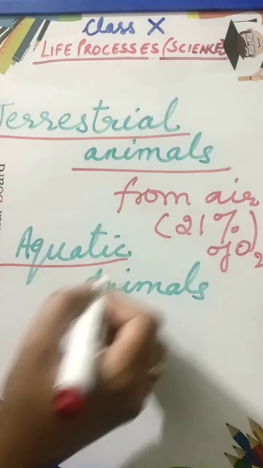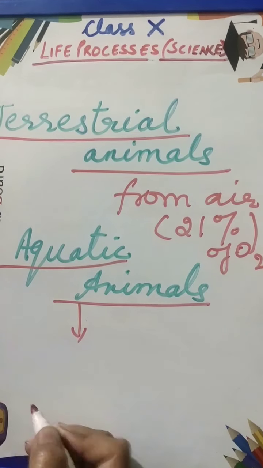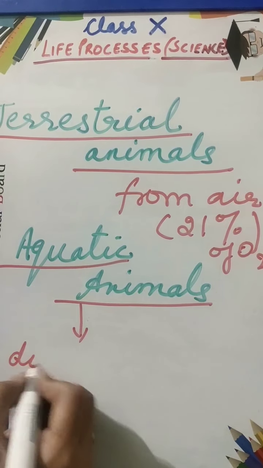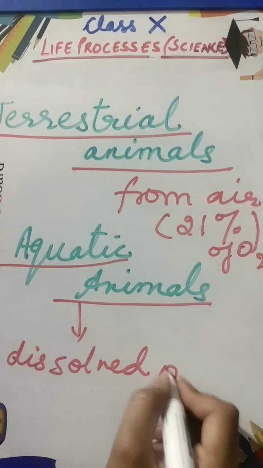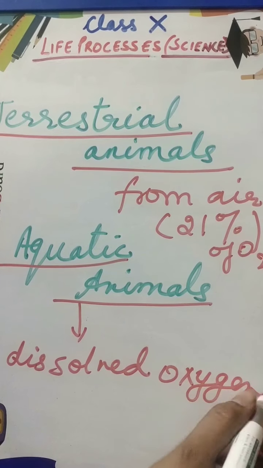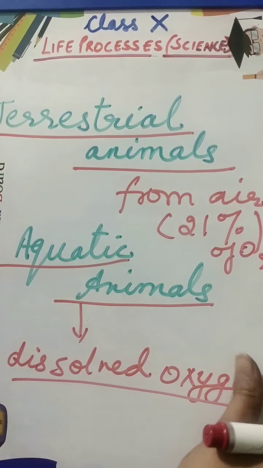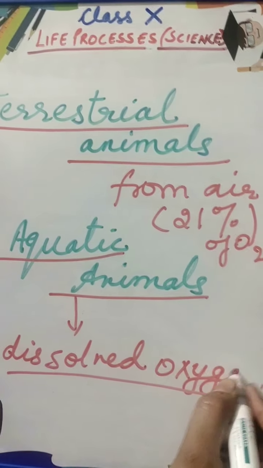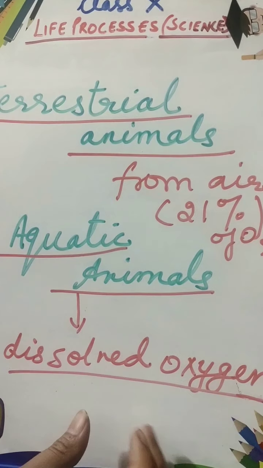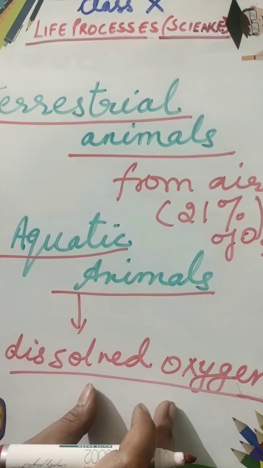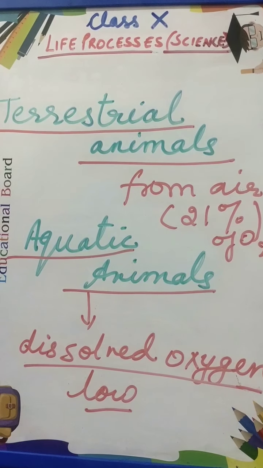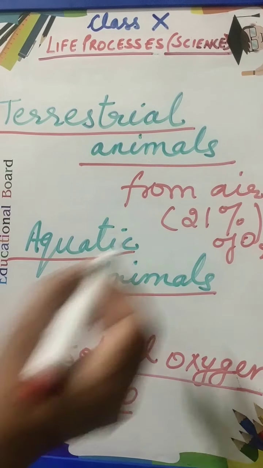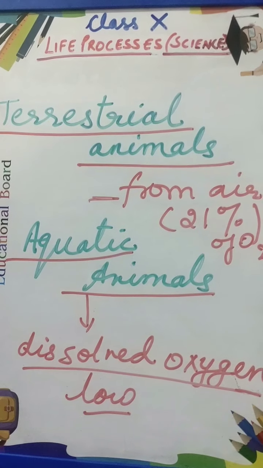Whereas aquatic animals have to take dissolved oxygen. Dissolved means the oxygen which is in water. The amount of this dissolved oxygen is very low as compared to the amount of oxygen in air.